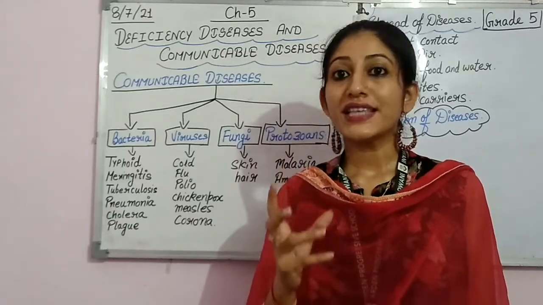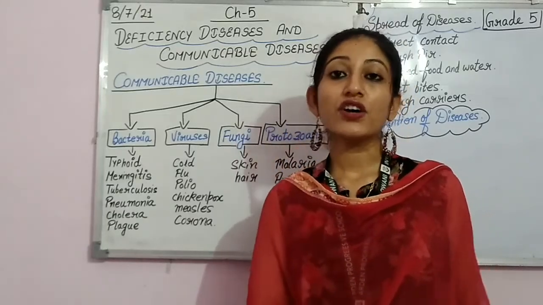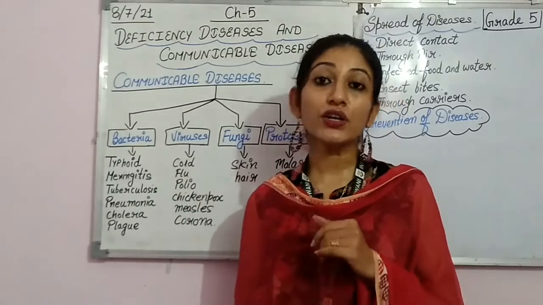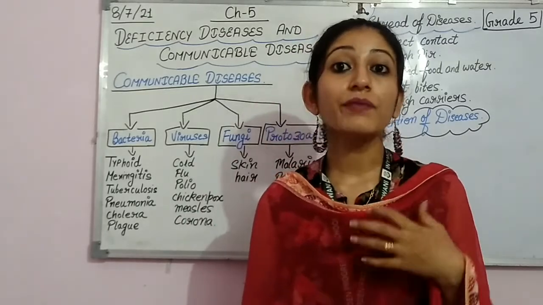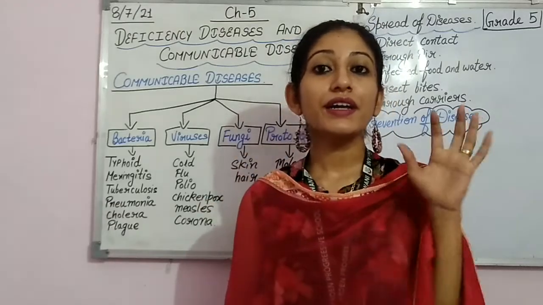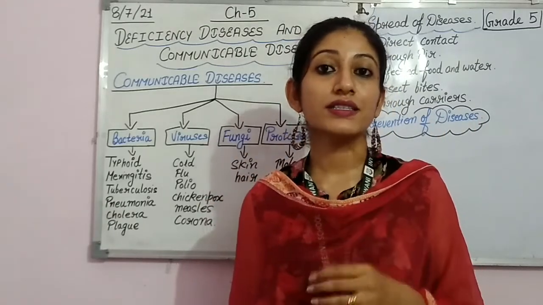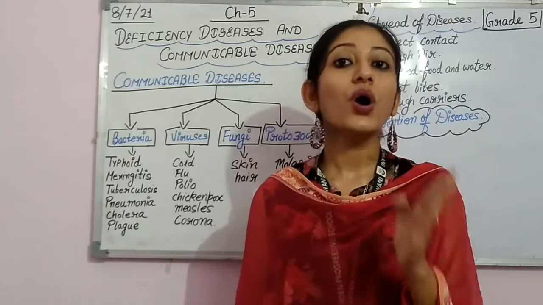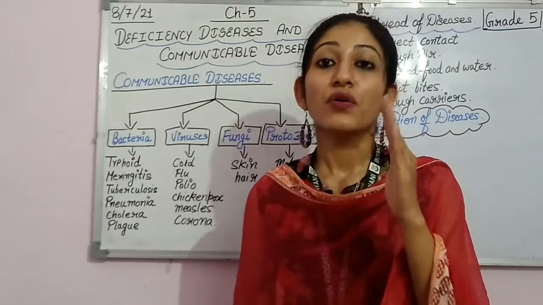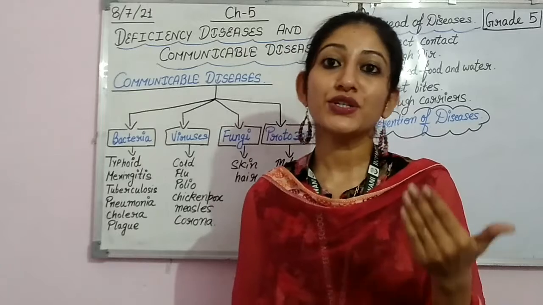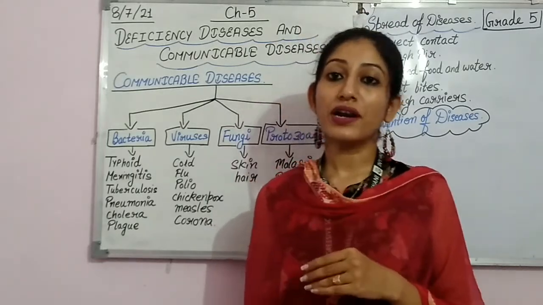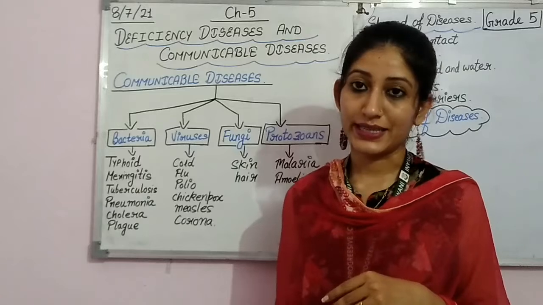And the most common example of these days is corona, COVID-19. As you are seeing in your surroundings, at how much speed and how strongly it is spreading. Because corona or COVID-19 is a type of communicable disease which transfers from one person to another. So I hope now it is easy for you to understand what communicable diseases are.